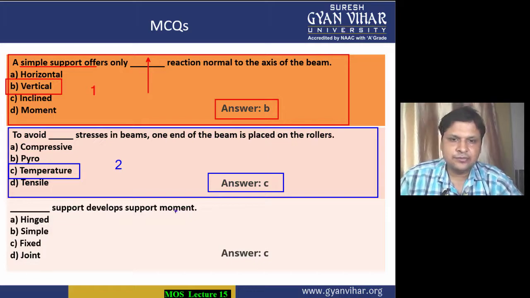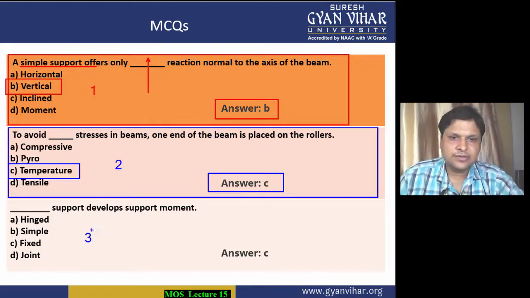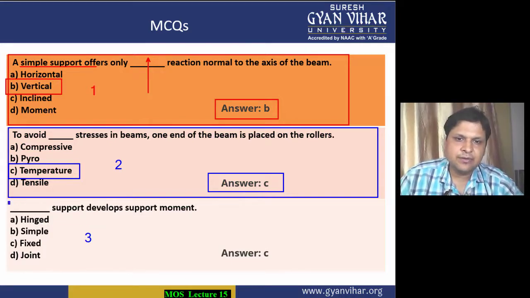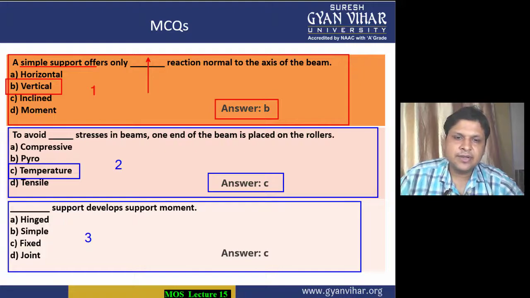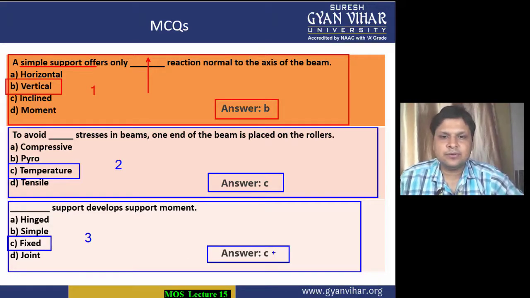Coming into the next MCQ. This is MCQ number 3. What is the question? The question says that dash support develops a support moment. Dash support means which support develops a moment. We all know that fixed supports develop the moment. So C is the correct option.